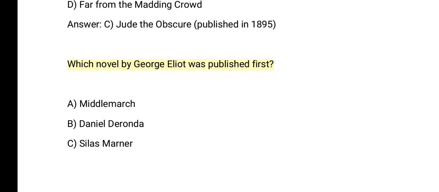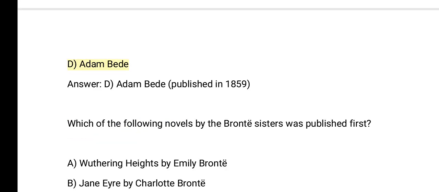Which novel by George Eliot was published first? A. Middlemarch. B. Daniel Deronda. C. Silas Marner. D. Adam Bede. Answer: D. Adam Bede, published in 1859.